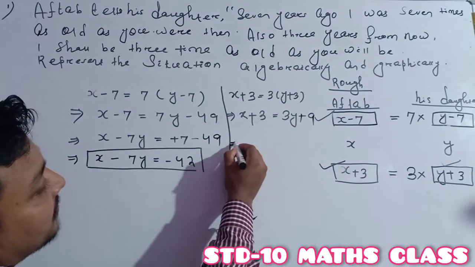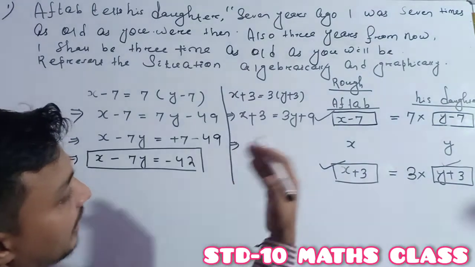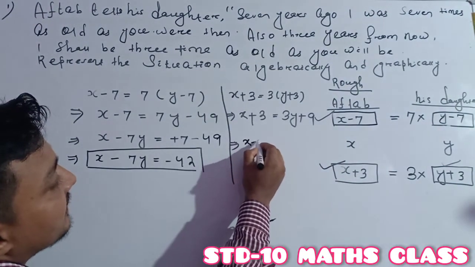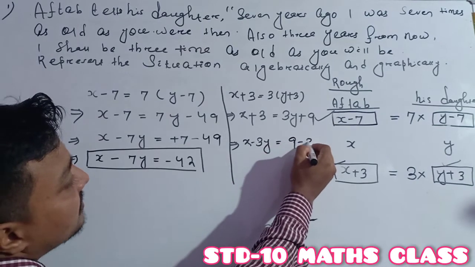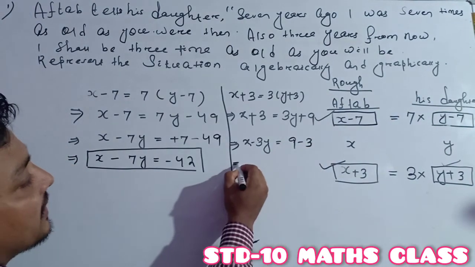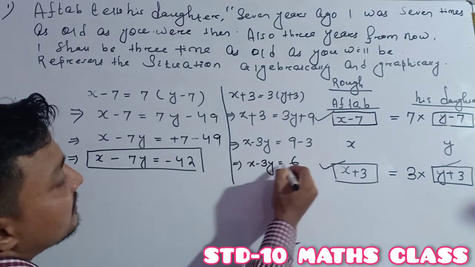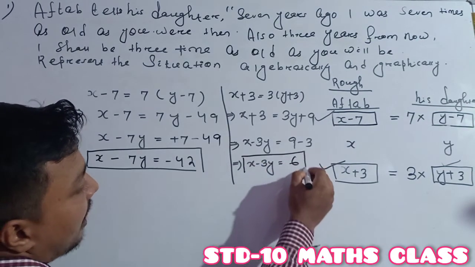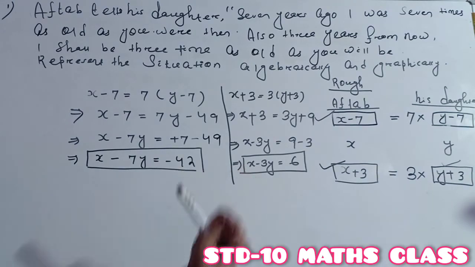Then after separating the variable on one side and the constant to the other side, it becomes x minus 3y is equal to 9 minus 3, which becomes x minus 3y is equal to 6. So both our equations in the simplest form are x minus 7y is equal to minus 42 and x minus 3y is equal to 6.